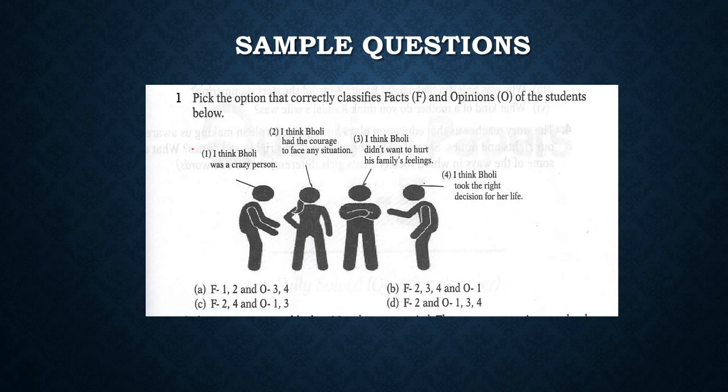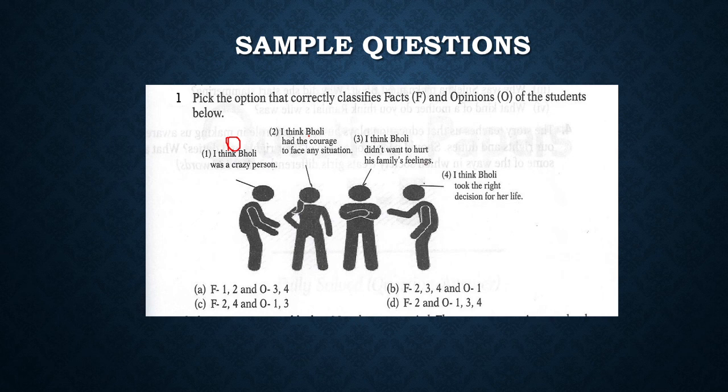Now, for example, I think Bholi was a crazy person. Bholi was not at all crazy. She was not mad. We know that there is evidence. Bholi understood everything. The teacher's little affection converted her into an empowered woman. So it proves that she was not at all crazy. So it is an opinion that she was a crazy person.